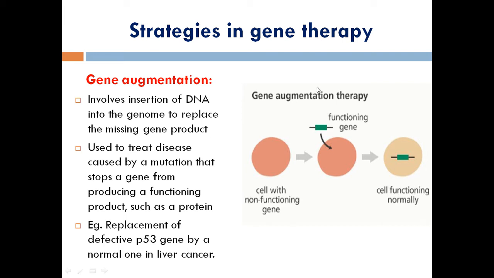For example, we have genes A, B, C and D. Each and every gene has the ability to produce a protein. A codes for A protein, B for B protein, C for C protein. If some change occurs in the gene, instead of producing A protein, it produces Z protein. We call that change a mutation. With the help of gene therapy, we can correct that alteration. That process we call gene augmentation.